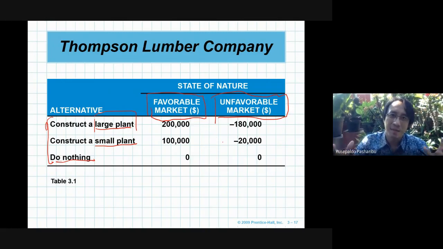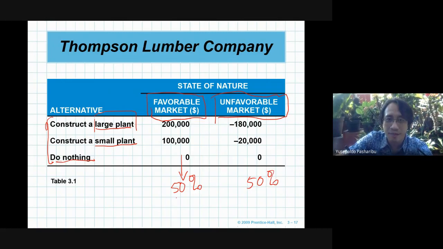If do nothing is chosen for this company, then whether the market is favorable or unfavorable, this company will be safe: it gets nothing, but also loses nothing. Because there are two states of nature, we can assume that the result will be 50-50.